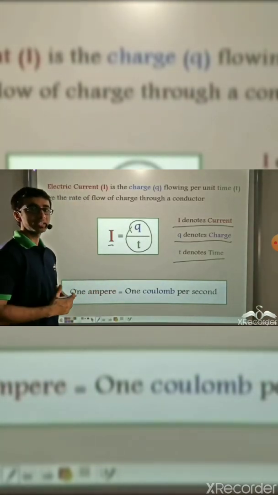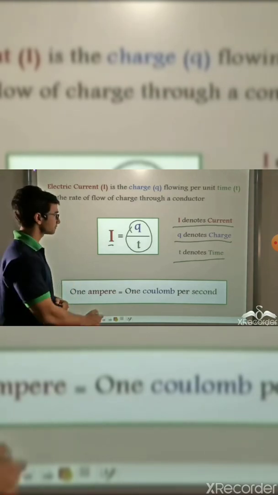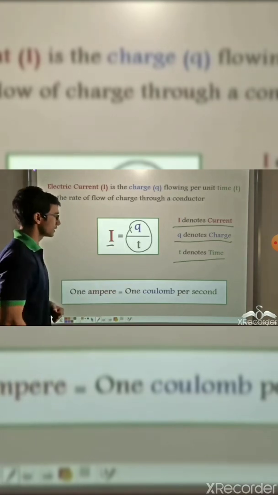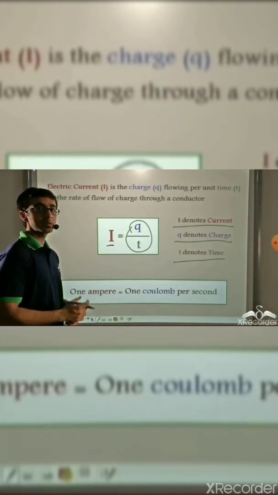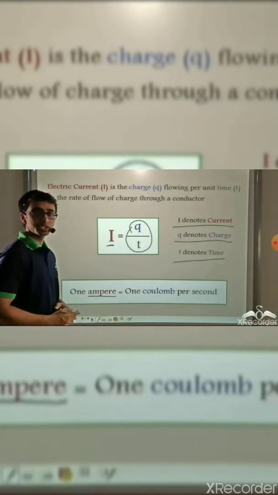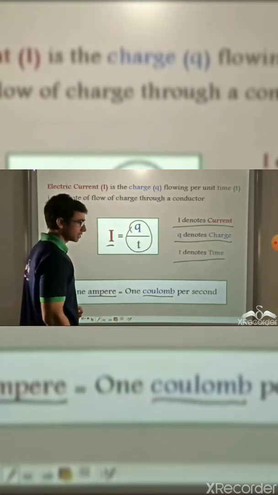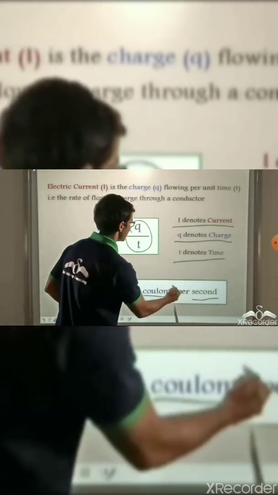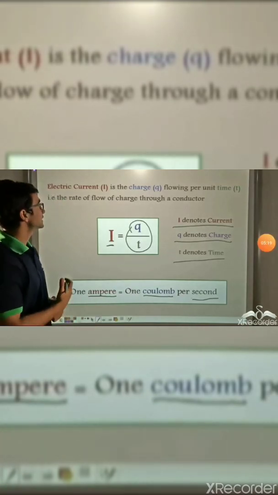Now, how can we define 1 ampere of current? 1 ampere is the current that flows when 1 coulomb of charge is flowing through a conductor in 1 second. Over here, ampere is the SI unit for current, coulomb is the SI unit for charge, and second is the SI unit for time. So thus we have learnt that.